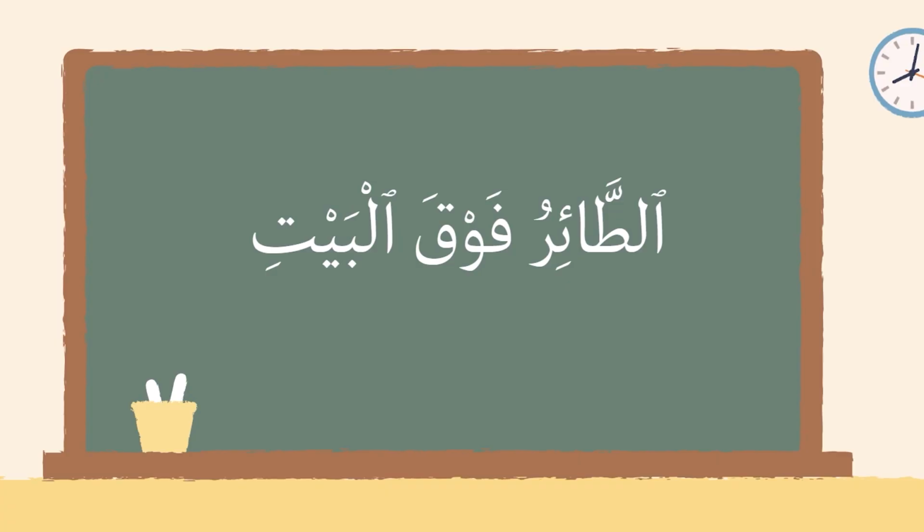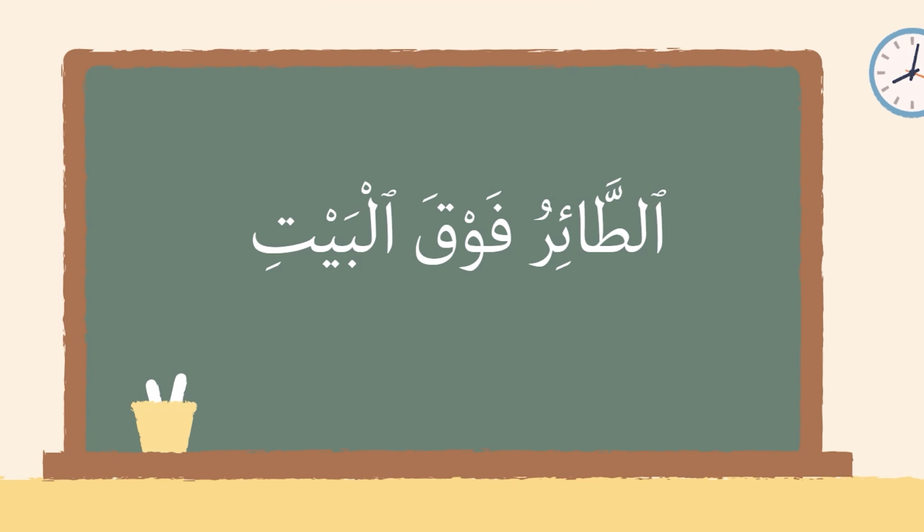And the ظروف, the dharf, is from the mansubat, meaning that they're in the state of nasb. And because they form an idafa fragment, they never have tanween or al. So let's take a look at an example using one of these ظروف. الطائر فوق البيت. الطائر, the bird. فوق, above. Notice it's in the state of nasb here, like I mentioned, and like you'll see in this chart, one of the mansubat. Al-bayti, the house.